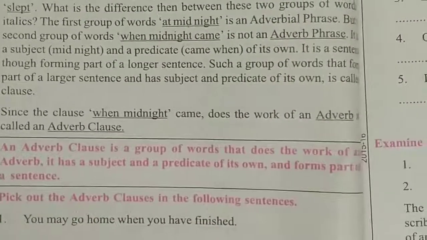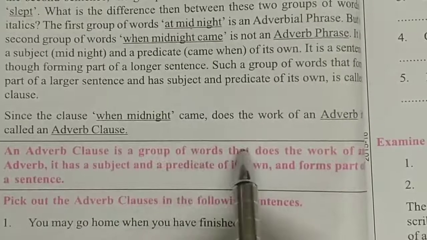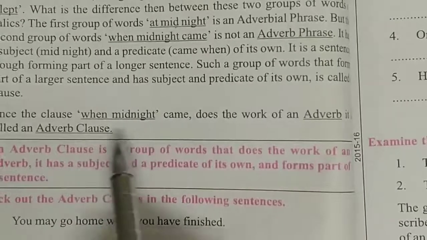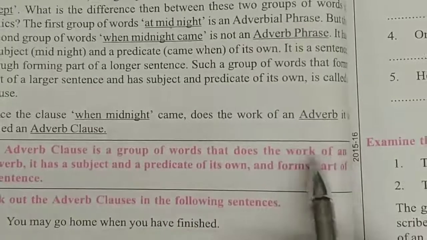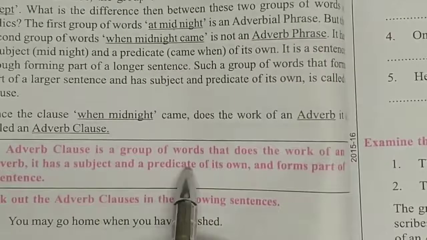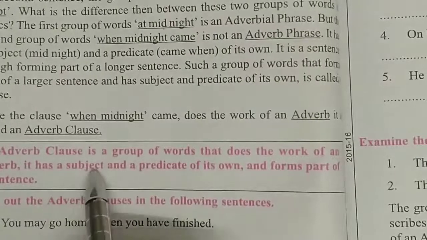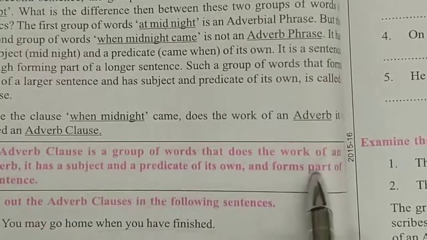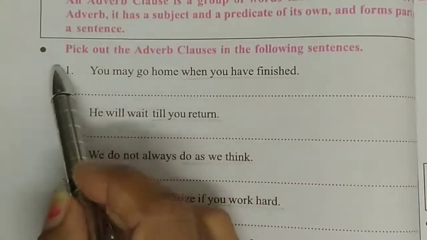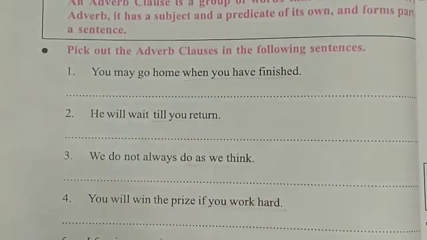The definition is: an adverb clause is a group of words that does the work of an adverb. एडवर्ब क्लॉज एक ऐसे वर्ड्स का ग्रुप होता है जो एक एडवर्ब के जैसे काम करता है. It has a subject and a predicate of its own and forms part of a sentence. जिसका खुद का सब्जेक्ट होता है और प्रेडिकेट होता है खुद का, और वो एक सेंटेंस का पार्ट क्रिएट करता है. Now here are some exercises: pick out the adverb clauses in the following sentences.